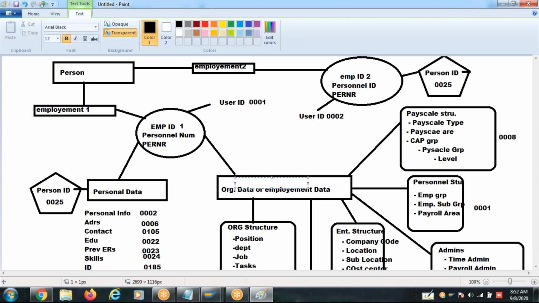So without a user ID, the employee is not given access. Employee ID will be there, personal ID will be there, but access is not there. You need to have a user. A unique user is created and assigned to that employee.